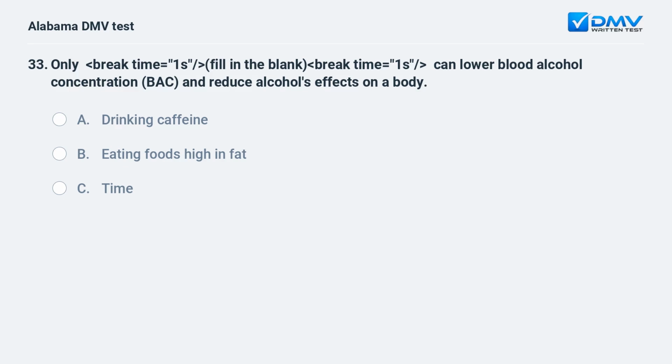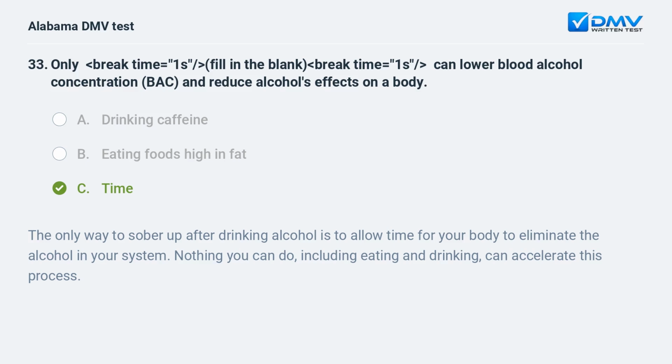Only fill in the blank can lower blood alcohol concentration (BAC) and reduce alcohol's effects on a body. A. Drinking caffeine. B. Eating foods high in fat. C. Time. C. Time. The only way to sober up after drinking alcohol is to allow time for your body to eliminate the alcohol in your system. Nothing you can do, including eating and drinking, can accelerate this process.